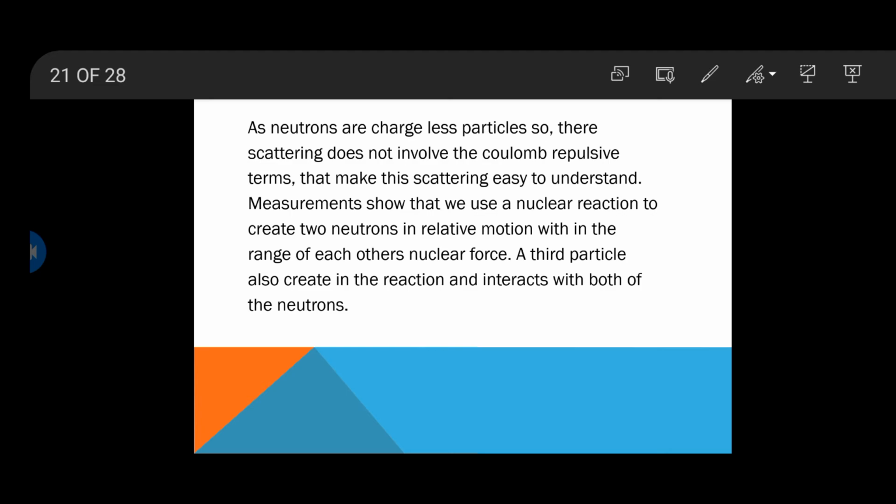In order to target one neutron with the other, we have to produce them in a nuclear reaction where two neutrons move within the range of each other. A third particle is also created in the reaction when we produce two neutrons, and this third particle interacts with both produced neutrons.